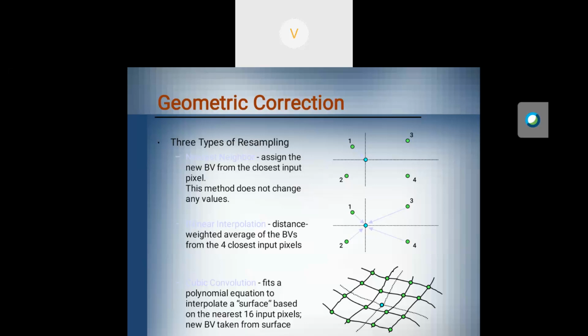Bilinear interpolation is a distance weighted average of the brightness values from the four closest input pixels. You take the weighted average of the brightness values of the four pixels. And cubic convolution fits a polynomial equation to interpolate a surface based on the nearest 16 input pixel values. So these are the three main algorithms for geometric correction.